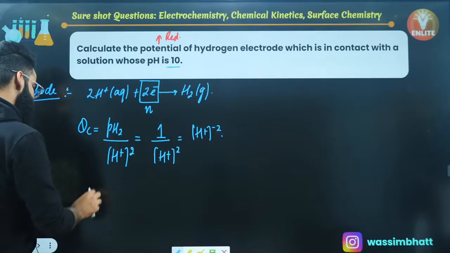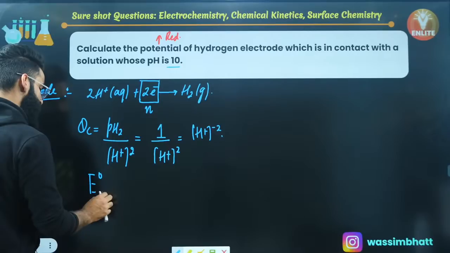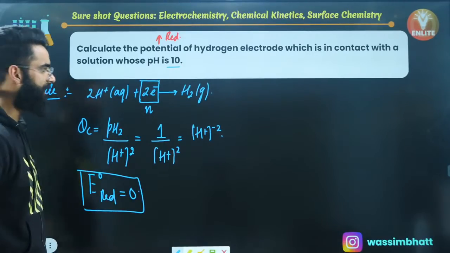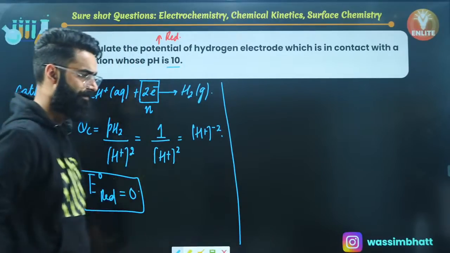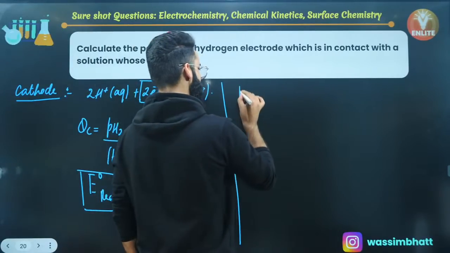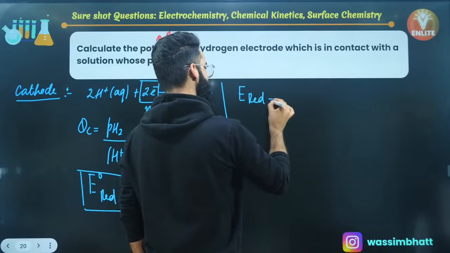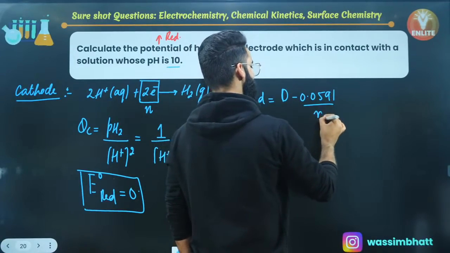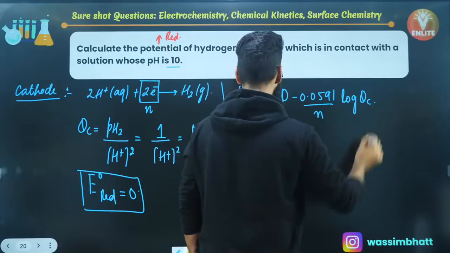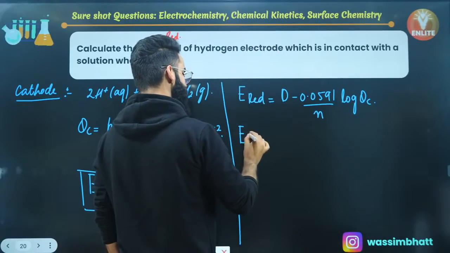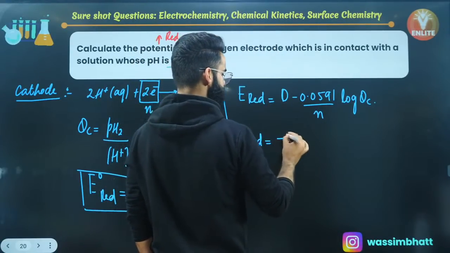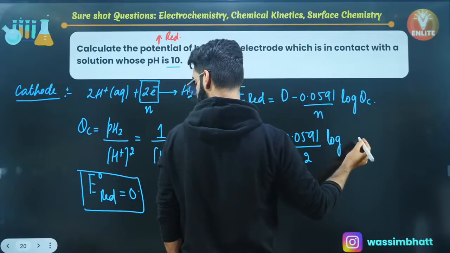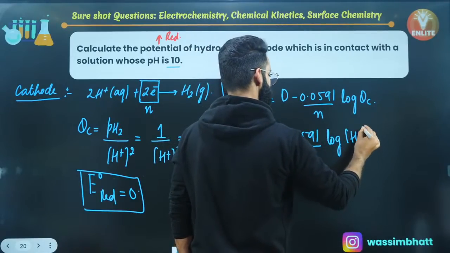QC you calculated. If I ask you, what about the standard reduction potential of the hydrogen electrode? Hydrogen electrode is the reference. Its standard reduction potential as well as standard oxidation potential is taken as 0. That's something every one of you will be knowing. Now I'll be using the Nernst equation. Reduction potential of the electrode is equal to standard reduction potential, that's 0, minus 0.0591 divided by N, times log of QC. So the reduction potential of the hydrogen electrode is equal to minus 0.0591 divided by 2, times log of QC, where QC is H+ concentration raised to the power minus 2.